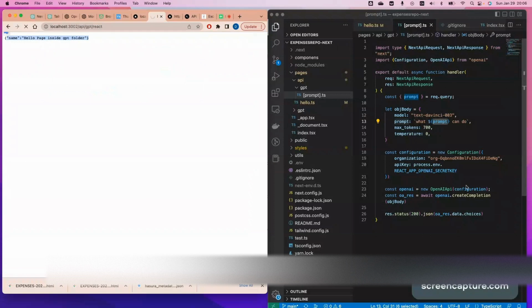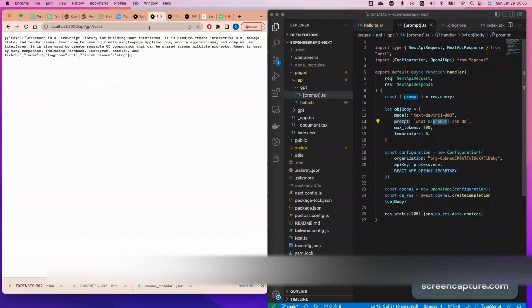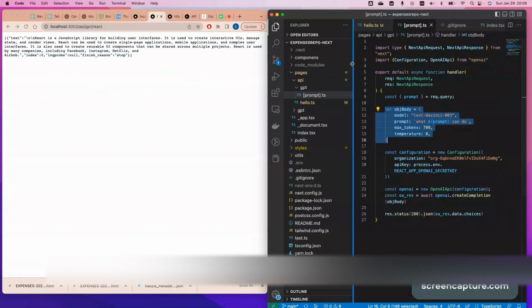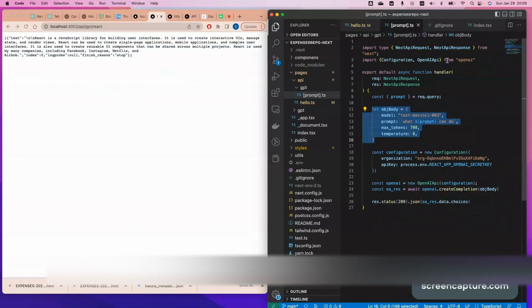Here's the React. Before you do something, do something for us. This is what it is going to do. Let's go to OpenAI, right? You can search it based on the search prompt, which is what the prompt can do, which is what React can do. In return we have 700 tokens. But remember, I just showed you the max is 4,000, right? And yeah, I forgot to mention that this is what we're going to use, the OpenAI API.